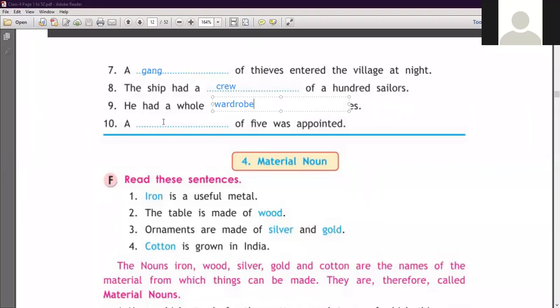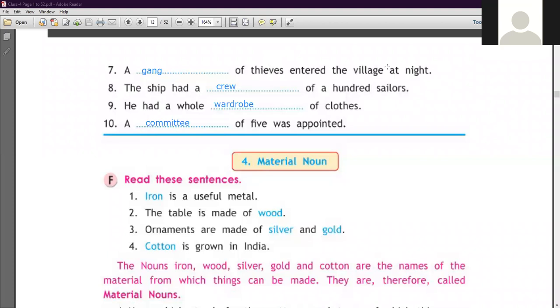Now next one is here number 10. A committee of 5 was appointed. Committee, a committee. Okay students, a committee of 5 was appointed. Clear? Now this is exercise related to a collective noun. अब आपको समझ में आ गया सभी को collective noun.